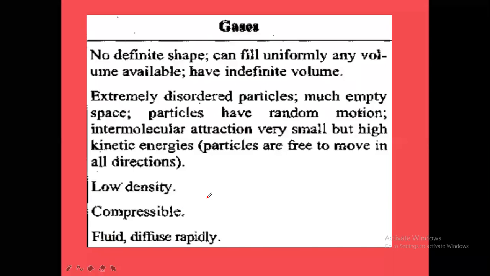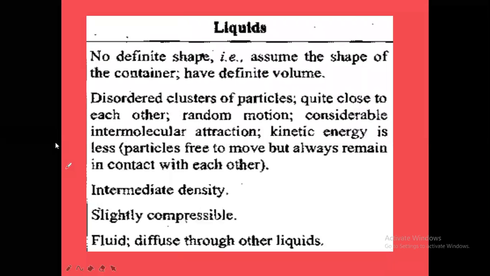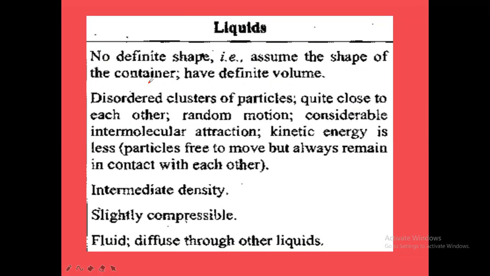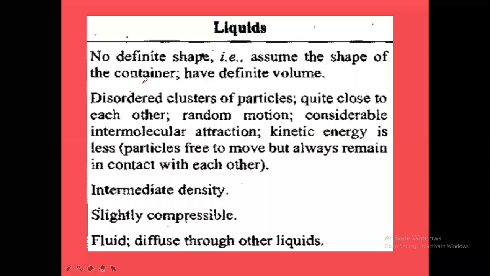Liquids and gases both are what? Fluids. And liquids have no definite shape. They will assume the shape of the container in which they are stored. In the container where we store the liquids, they take the shape of that particular container. If you pour the liquid in one bottle, the liquid takes the shape of the bottle. If you pour the liquids in another type of container, the liquid takes the shape of that container.